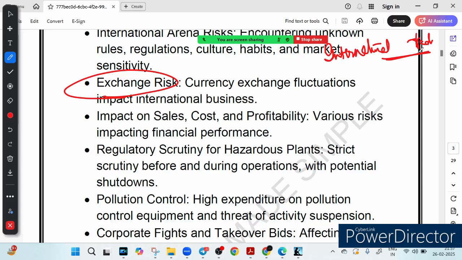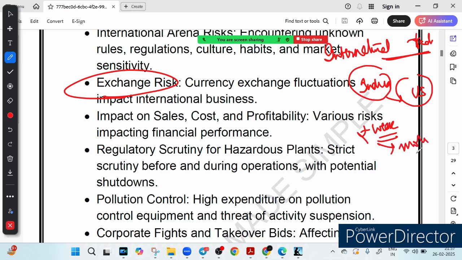Let's say an Indian company exports goods to the US. So suppose this is an Indian company and it exports goods to the US. If the Indian rupee weakens against the dollar, what happens? They will earn more profit, because the rupee is weak. I'm talking from the perspective of this company, which is dealing with the US, right?